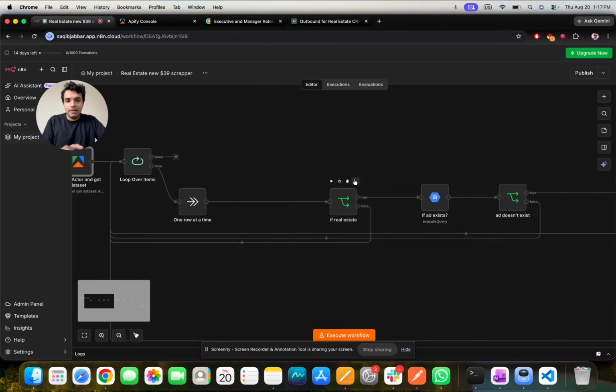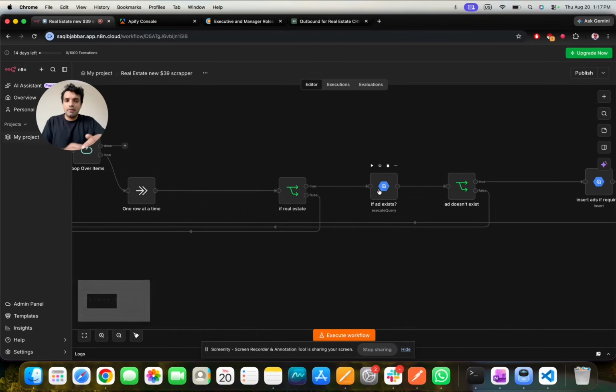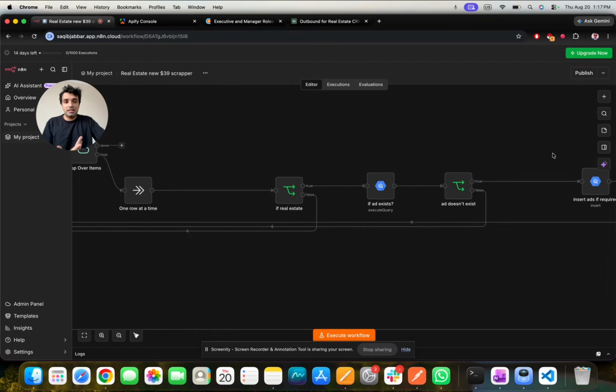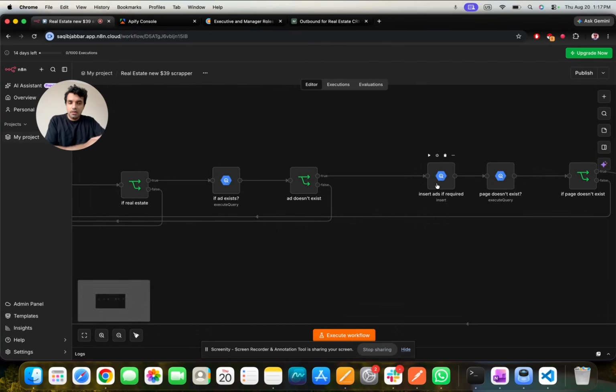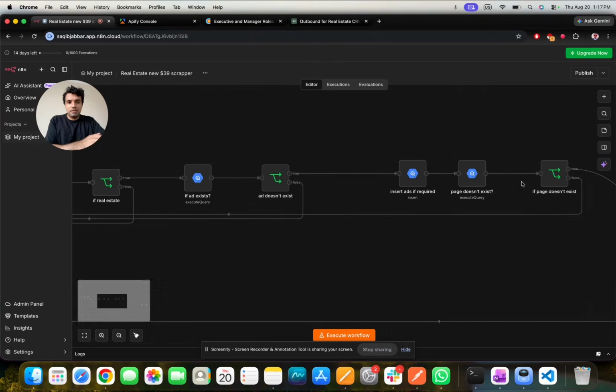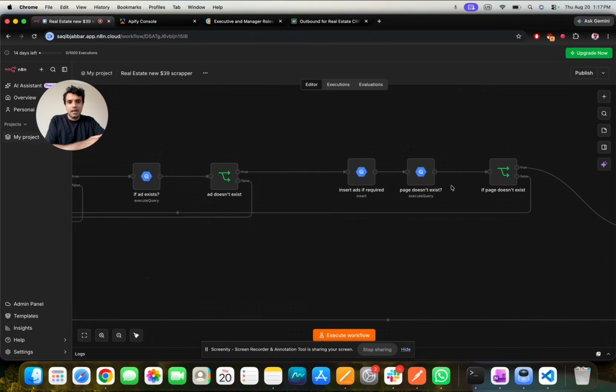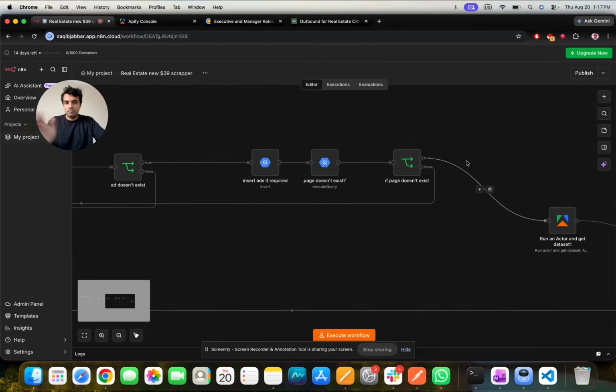And then it checks if it's a real estate ad that's being run. If it is, then we have our own database on BigQuery. It checks if the ad exists already in the database. If it does, that means that we have already added it. If it doesn't exist, then we insert the ad so that next time we know when we are running the loop again. And then it checks if the page exists in a database. This is another table that we have. If the page doesn't exist, this means that this is a new page that has started running ads right now.